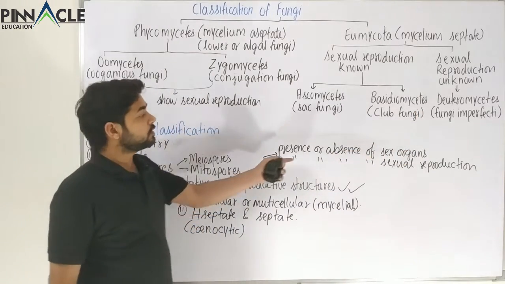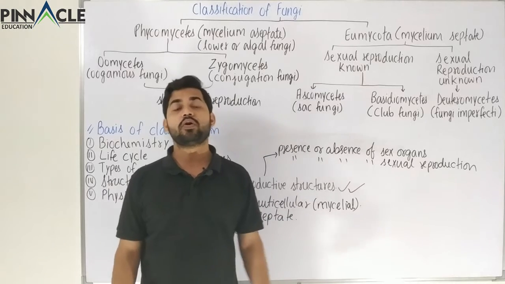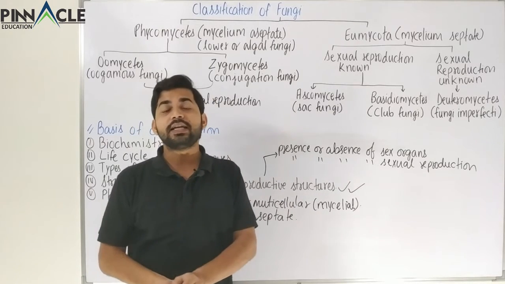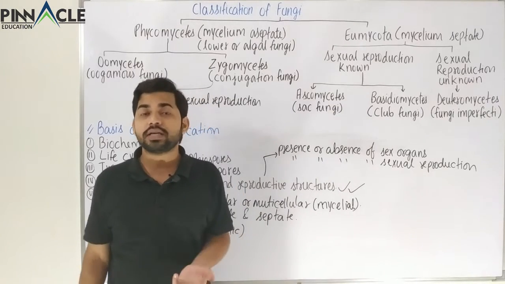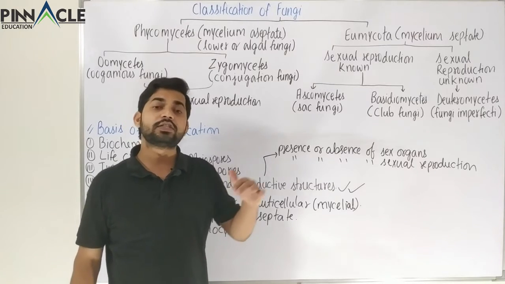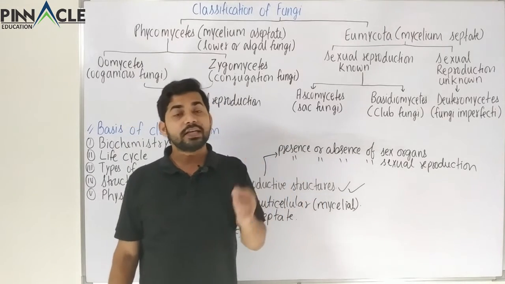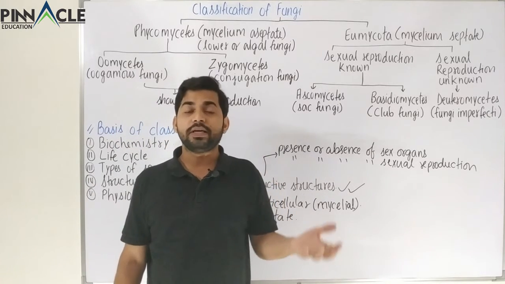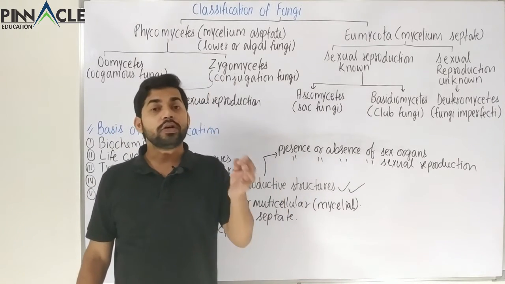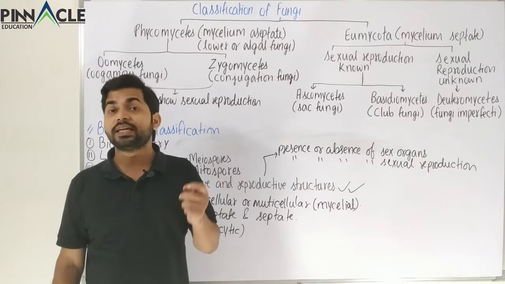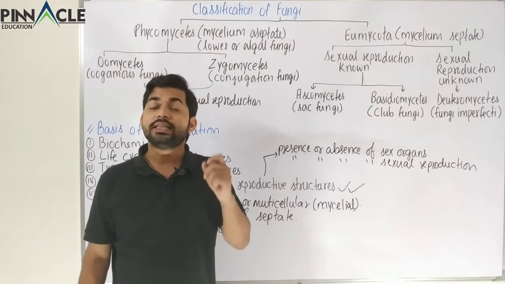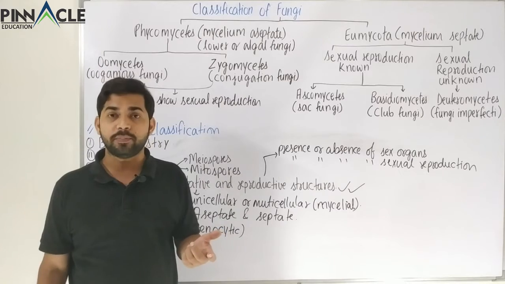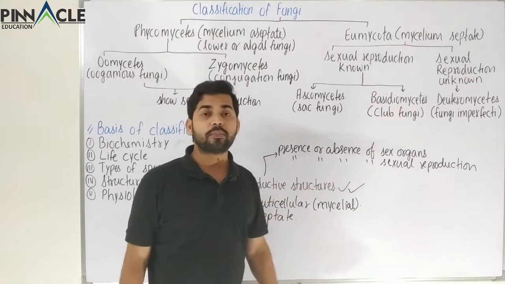Apart from that, we can see the presence or absence of sex organs. There are certain categories of fungi where sex organs are absent and in some, sex organs are present. The presence or absence of sex organs does not mean that it will not be involved in sexual reproduction. So even if a category of fungi does not have sex organs, it can still perform sexual reproduction. This is a very important property.